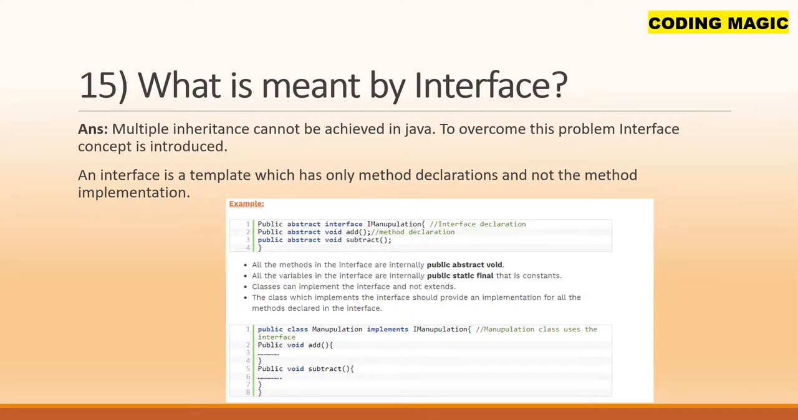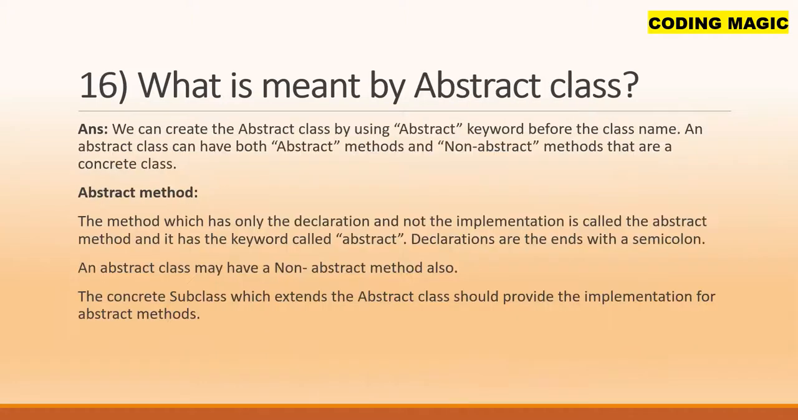All the methods in the interface are internally public abstract. All the variables in the interface are internally public static final, that is, constants. Classes can implement the interface and not extend it. The class which implements the interface should provide an implementation for all the methods declared in the interface. Public class Manipulation implements Manipulation, and public void add and public void subtract.